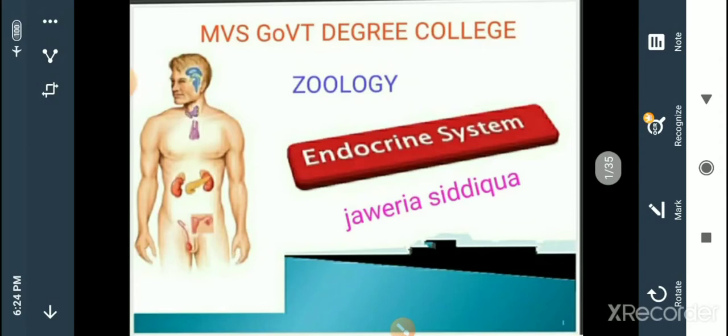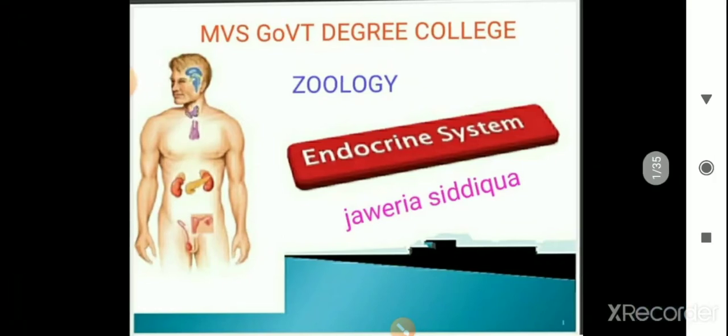Before starting, let me introduce the topic regarding physiology. This is a topic from physiology, from paper 5 and paper 7 for the final year students. I am going to prepare this module from physiology, and in physiology this is a subtopic about the endocrine system.